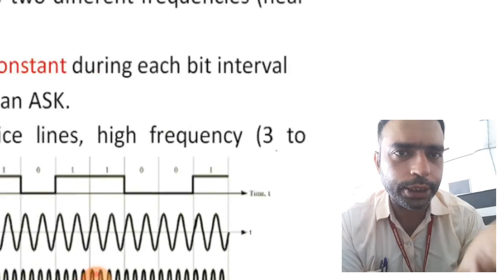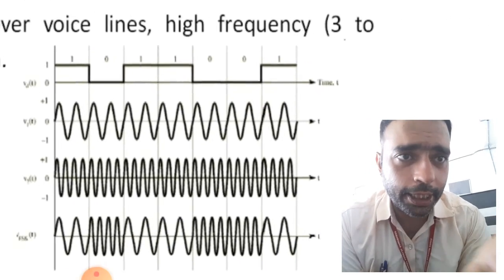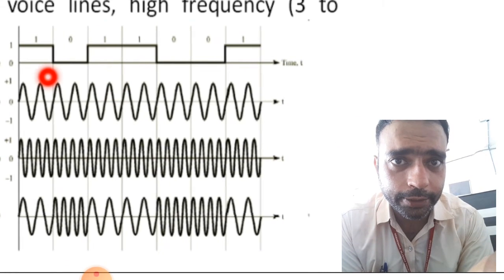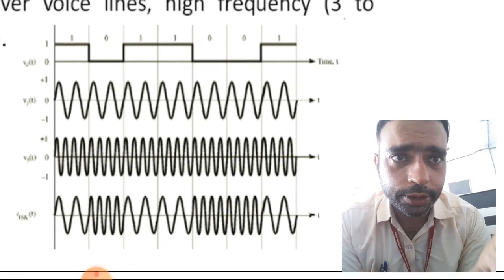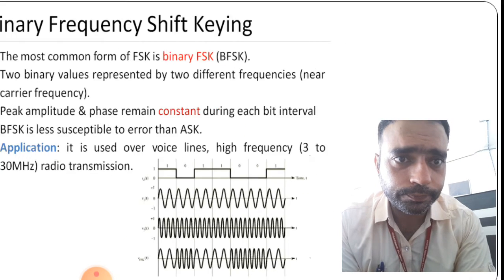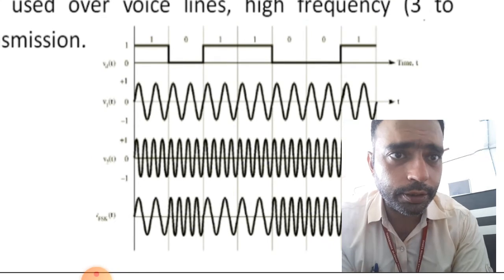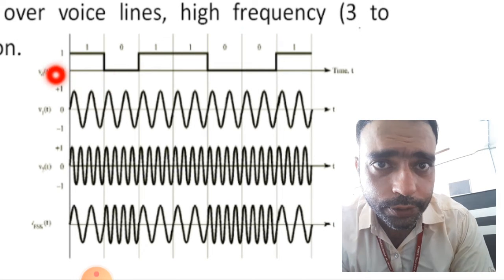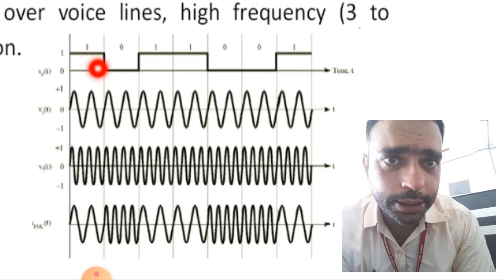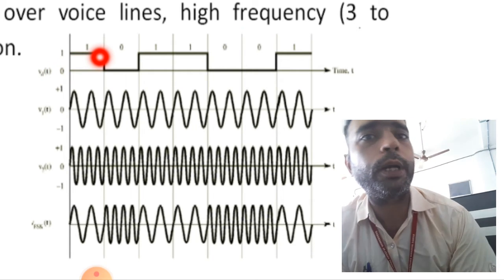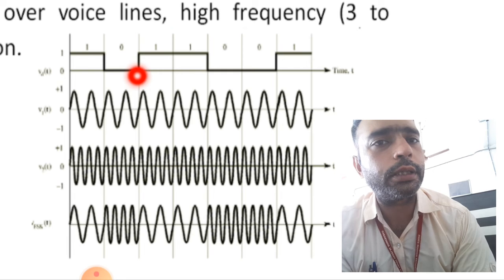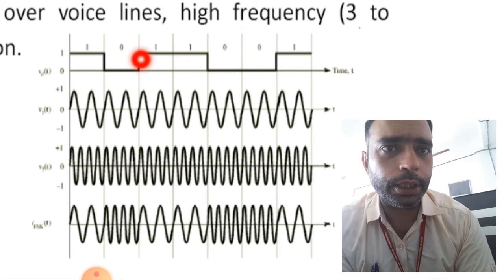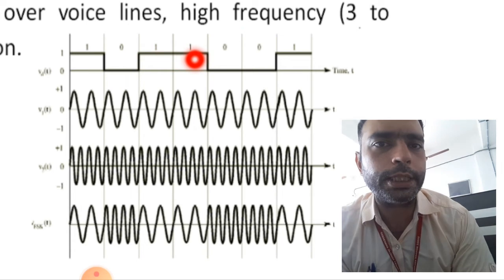Here we are able to see the diagram, and this diagram is showing that part. First of all the digital signal is there. Once again, first of all I am going to enlarge this figure. Here we are able to see this signal in the digital form. In the 1 form we see some change, and in the 0 it goes straight downwards. That is what we see in the 1 and 0 form.